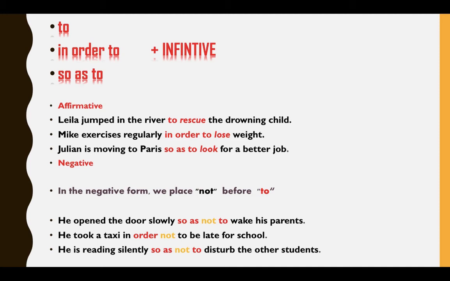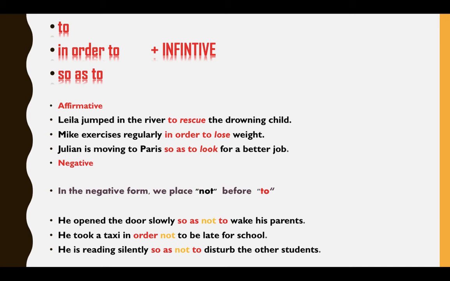We have Mike exercised regularly in order to lose weight. It's followed by the verb in infinitive. And we have Julia is moving to Paris so as to look for a better job. So here it's also followed by the verb in infinitive. We're gonna move to negative form.